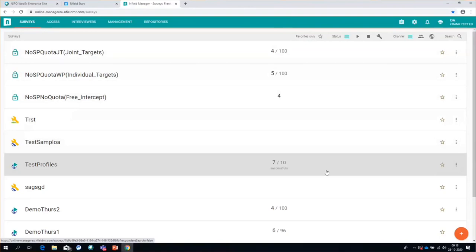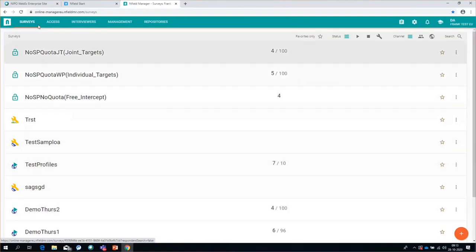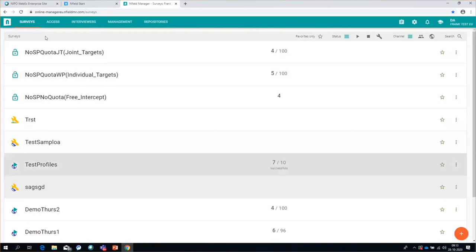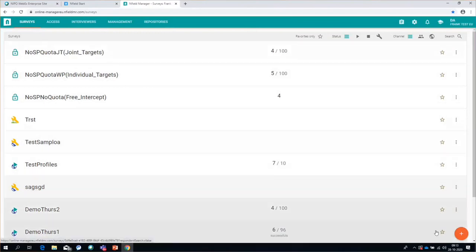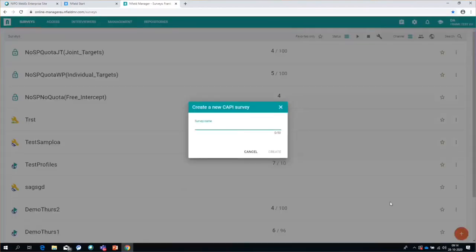One word of warning, those of you with only a CAPI license will miss some of these steps here because some of these steps are actually online steps. And if you only have a CAPI license, you will only see the CAPI functionality. You will also see this here. If I click plus, that means I will create a new survey. And because I have an online and CAPI license, I can choose to create an online or a CAPI survey. I will do a CAPI survey for now. We'll call that new free intercept.